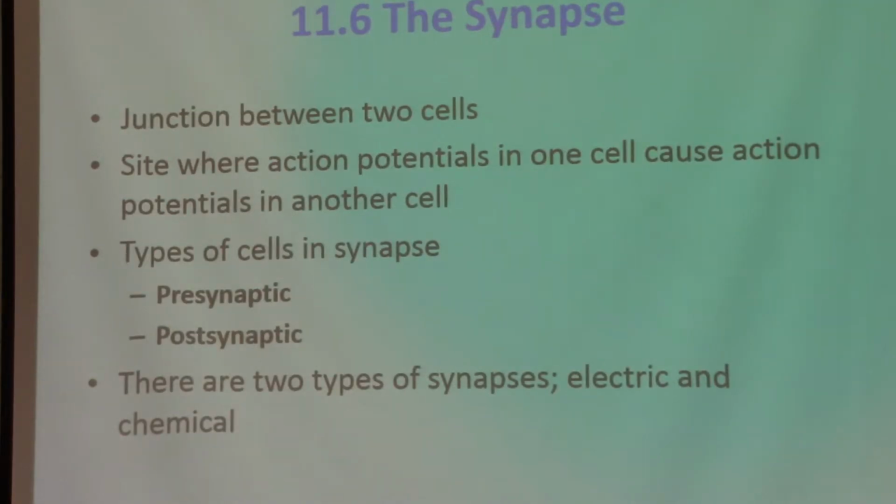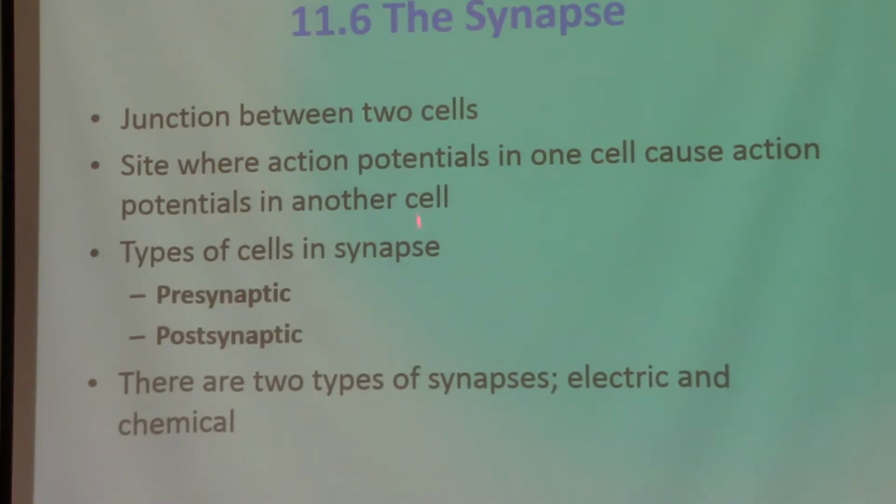Okay. So what are the synapses then? A synapse is a junction between two cells. That junction could be between two neurons, or it could be between a neuron and some target cell or some effector cell, like muscle cells, for example.